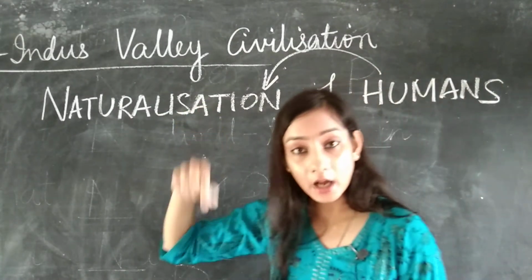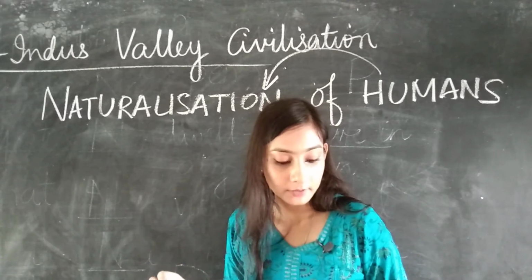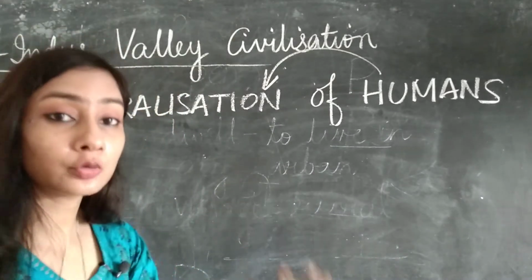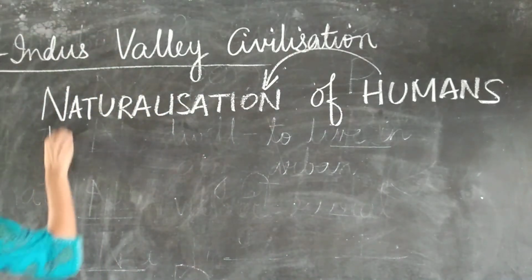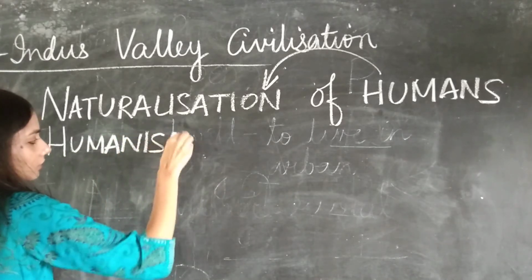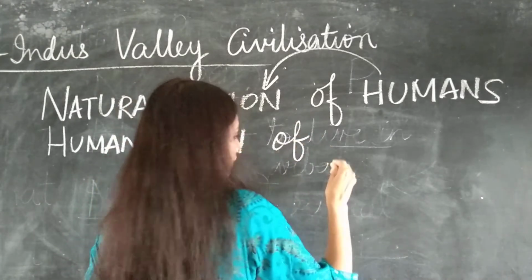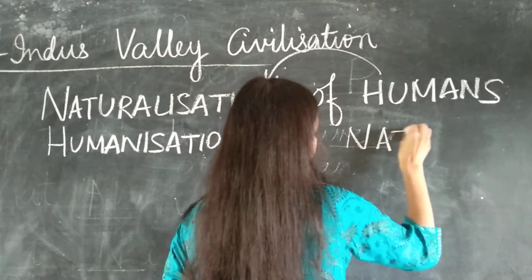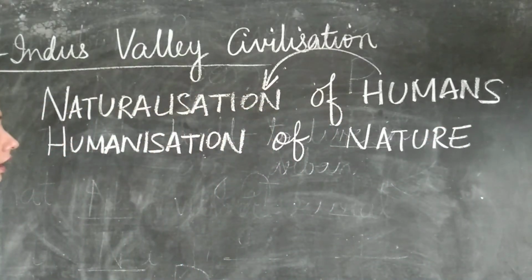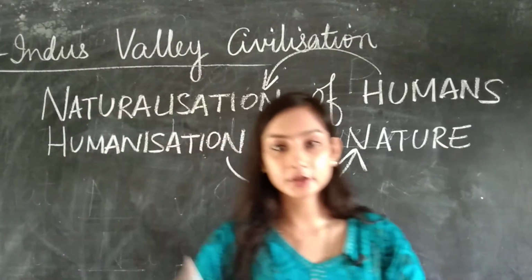But now, application of technology which gave people control over nature is humanization of nature, where humans make nature work according to the comfort of humans.